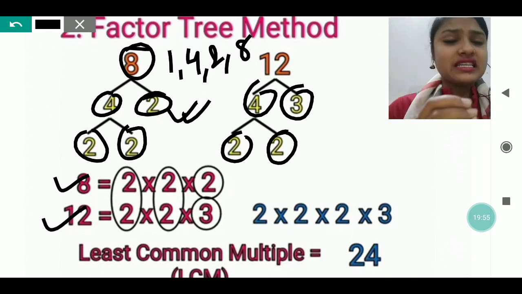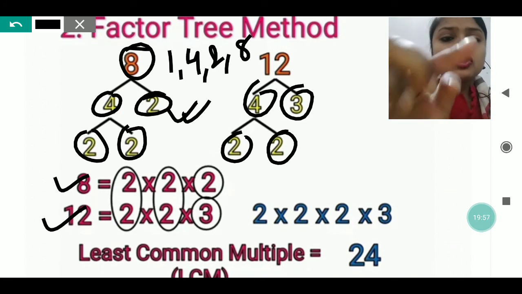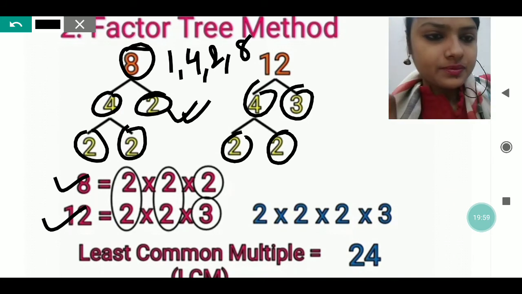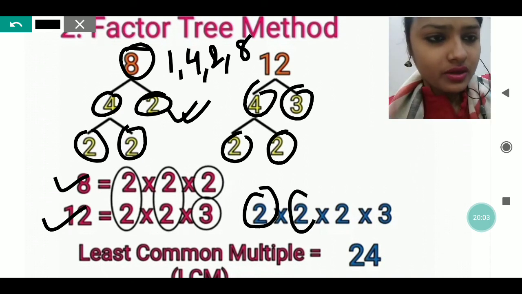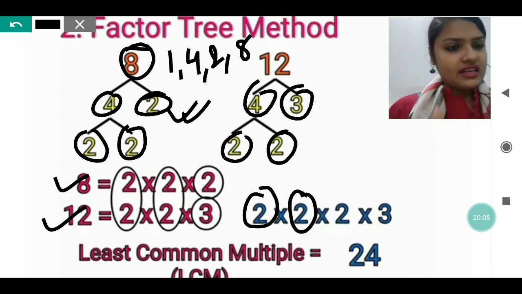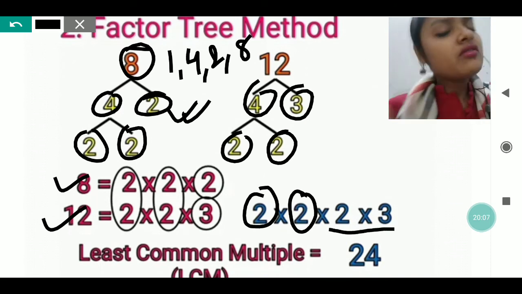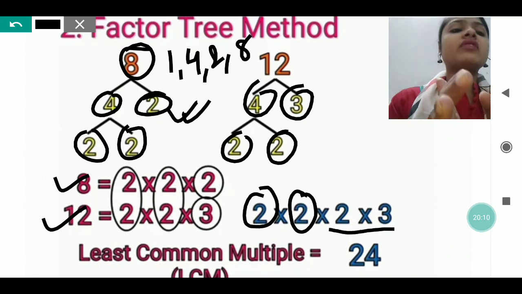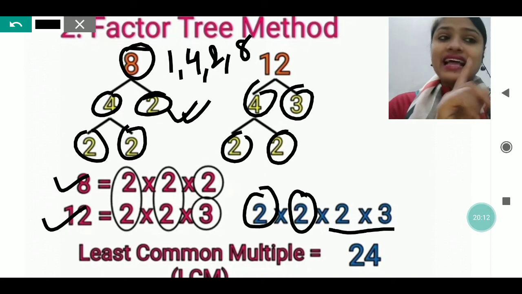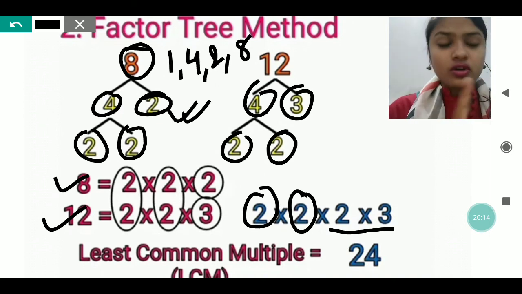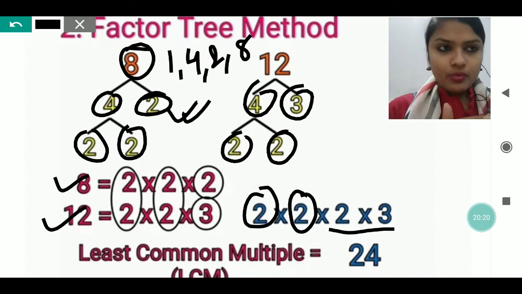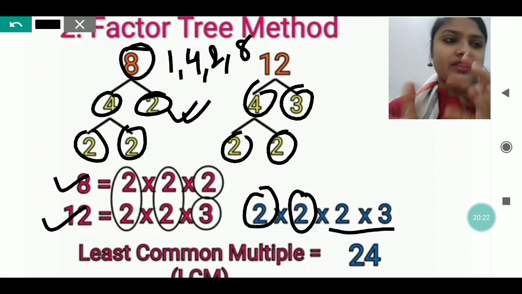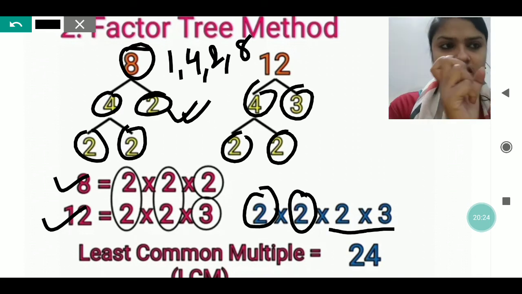In that I will see which is common between them. So 2 and 2 is there, so 1 2 is common. In the same way again 2 and 2 is there, so 1 2 is common. Again 2 and 3 is there, so the common ones we write, and the uncommon one here also we write. In the HCF we don't do this. Please don't merge the HCF and LCM. Okay, it's completely different. In HCF we only write the common, or we find the common and then we multiply and get the number.